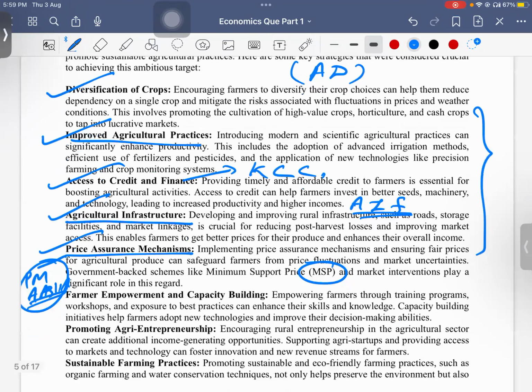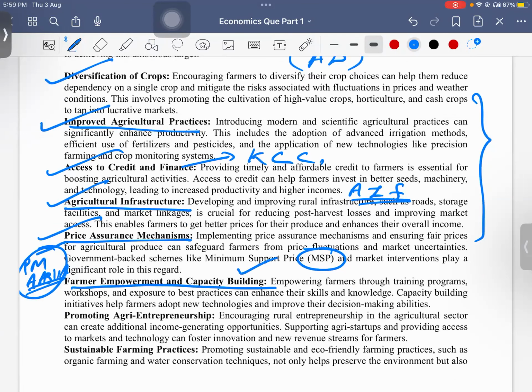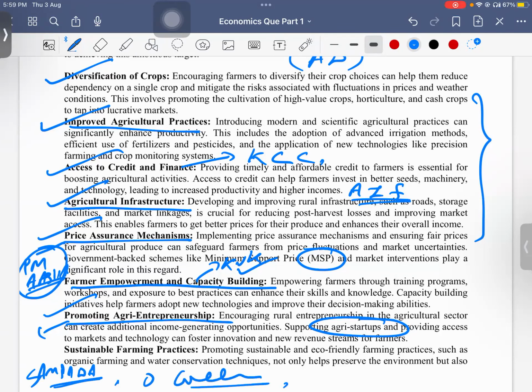And farmer empowerment and capacity building, with respect to KVK and other trainings which we discussed. Then promoting agri-entrepreneurship, like agri startups need to be given importance. Some processing plants, we know about the Sampada scheme, Operation Green, these things you can know. And sustainable farming practices, like we know about conservation agriculture. So all these things we can do.